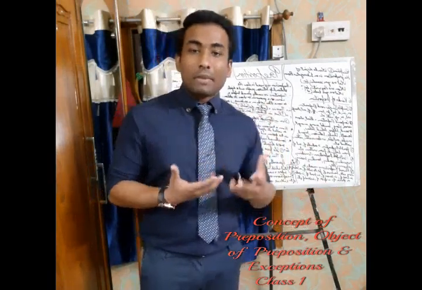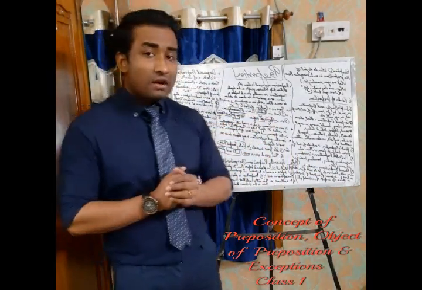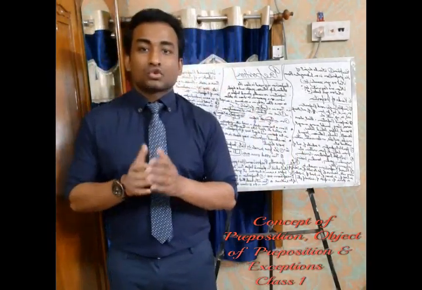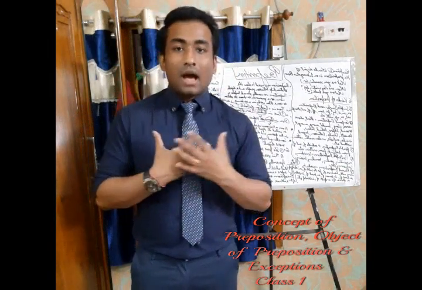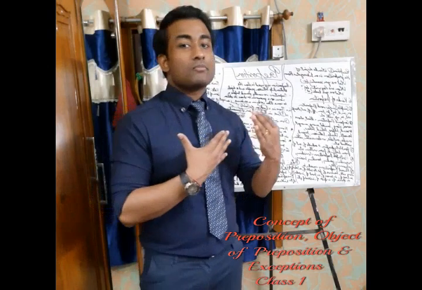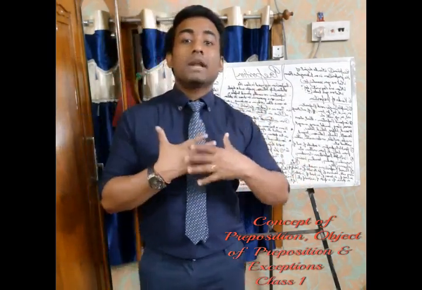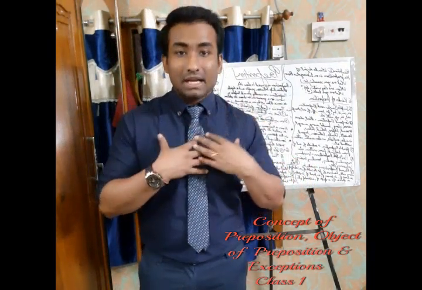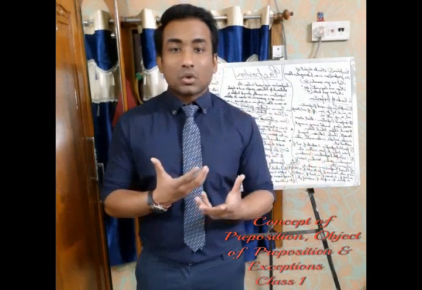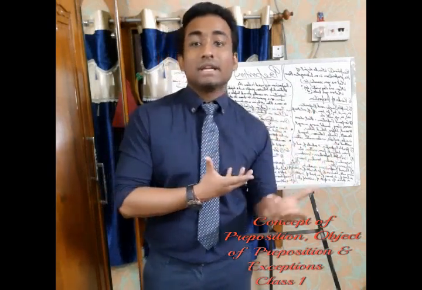Let us see another example: I'm in love with nature. Here nature is a noun. What is the relationship between me and nature? I am in love with nature. It's showing a cause.